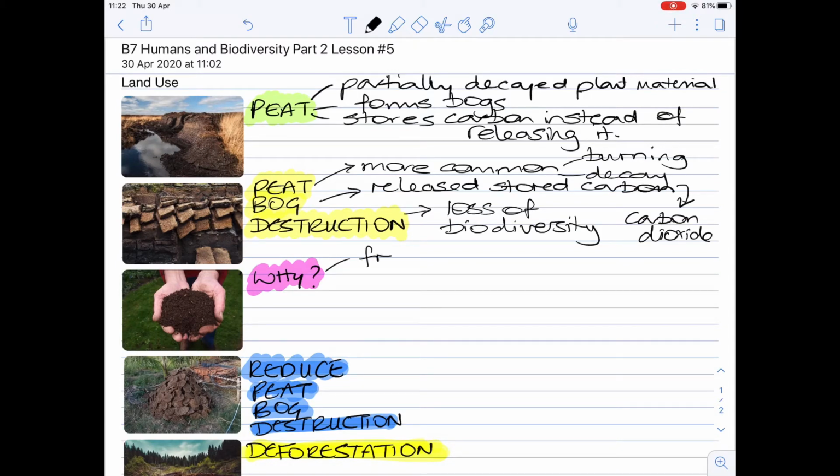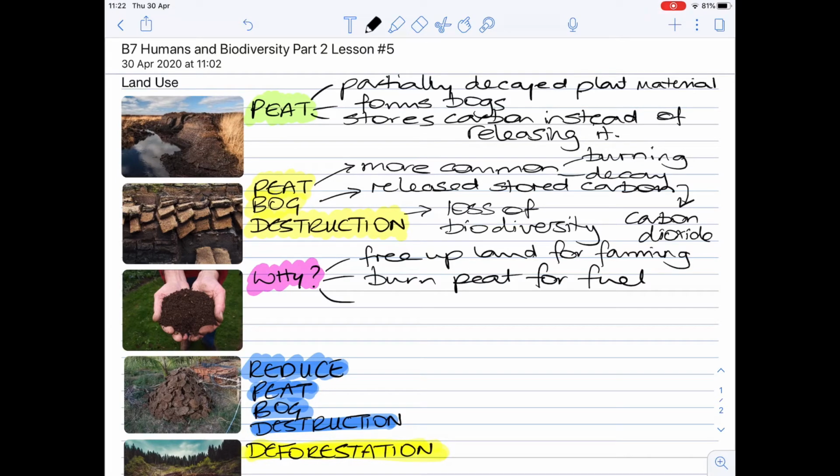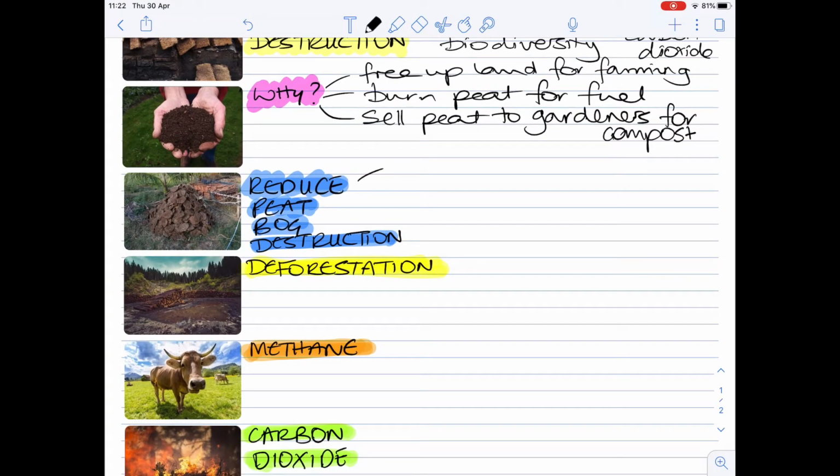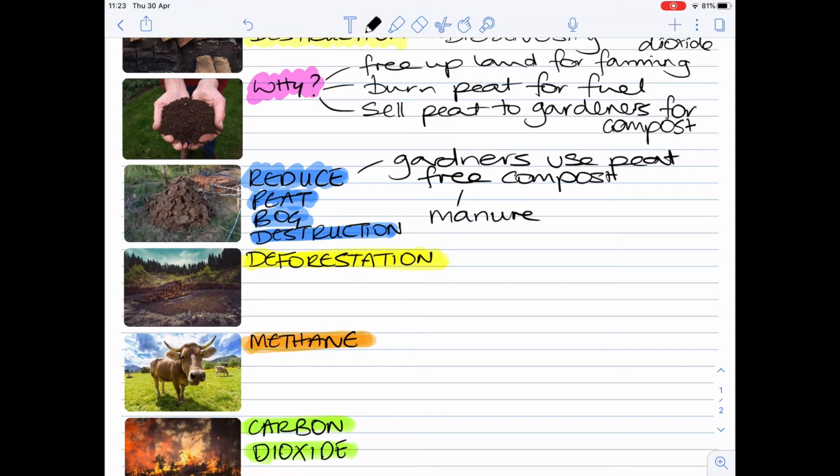Peat bogs are being destroyed for the following reasons: to free up land for farming, which requires the bogs to be drained. This draining process stimulates peat decay. To burn the peat for fuel, and to sell the peat to gardeners as garden compost. Peat demand can be reduced by gardeners using peat-free compost. Examples of this are manure or bark chippings.